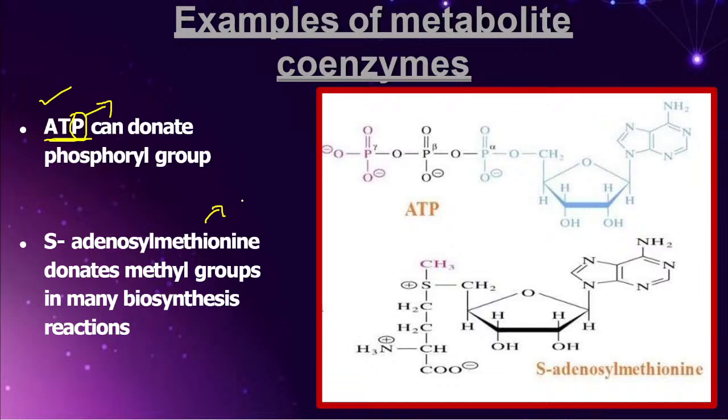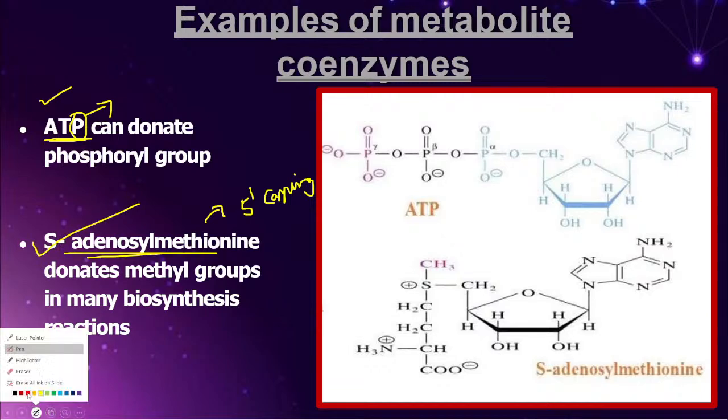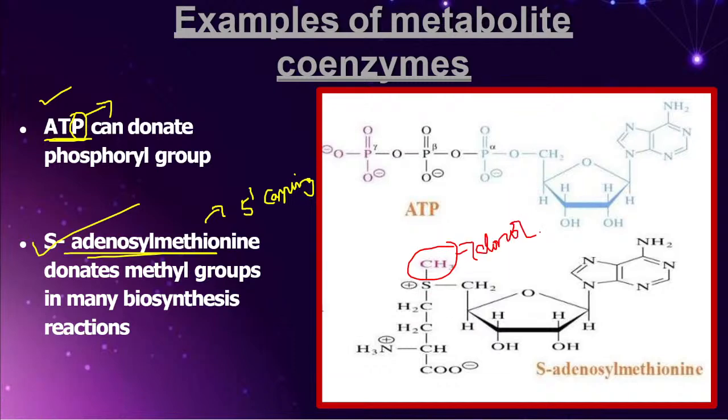We especially studied this SAM in the 5' capping. What is the function of this particular S-adenosyl methionine, friends? This is the one which is acting as a donor of the methyl group. You know, right, friends, to whom it is donating the methyl group? It is donating the methyl group to the 5' cap. Correct? That's why we call it methyl 7 guanine. Because the methyl group is donated to the 7th position of the guanine, which we studied in molecular biology. Don't get confused.